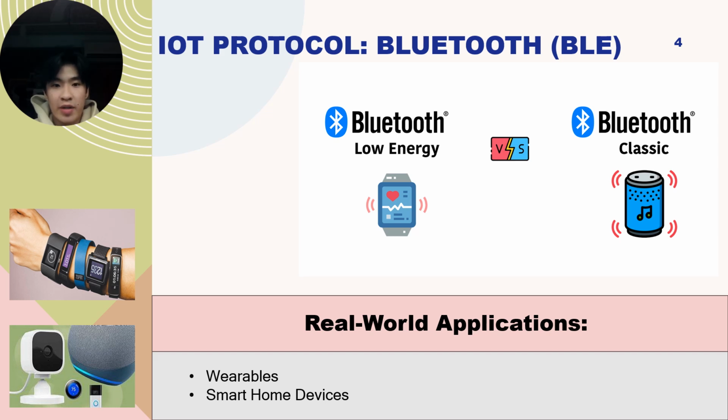As for real-world applications, BLE is commonly used in wearables such as fitness trackers, smartwatches, and medical devices like heart rate monitors, which need to send data to smartphones or cloud services while minimizing power consumption. BLE is also used in smart home devices like smart locks, lighting systems, and thermostats, enabling remote control, automation, and energy savings with low power usage.